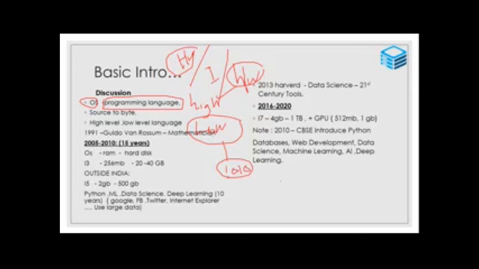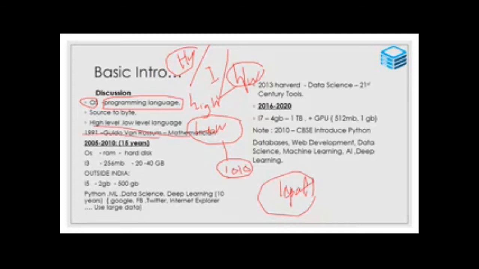Okay, suppose I am giving the statement input. Everyone can understand this. Input is a statement to give an input. This is a high level language. Okay, this is a high level language. So that was a little bit about high level languages.